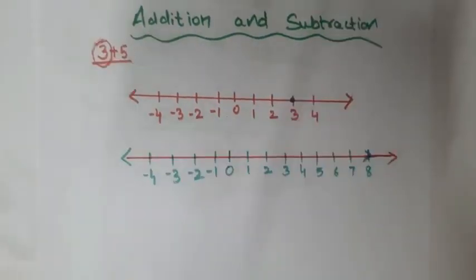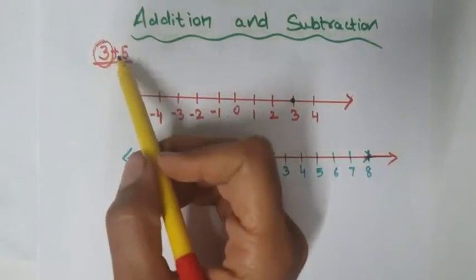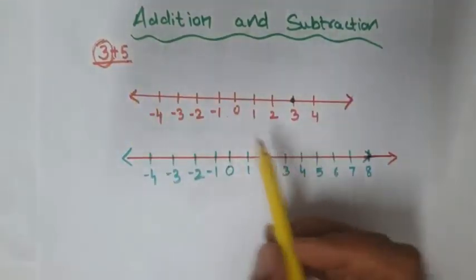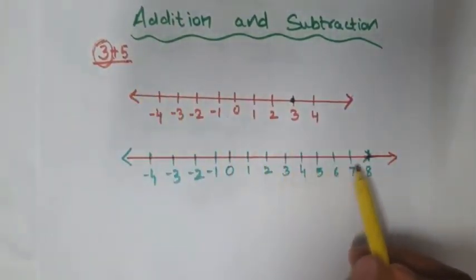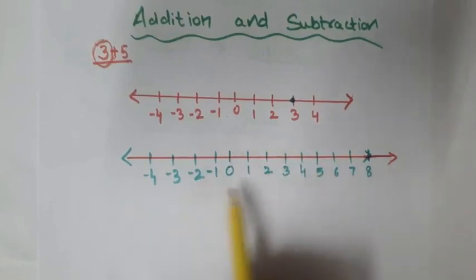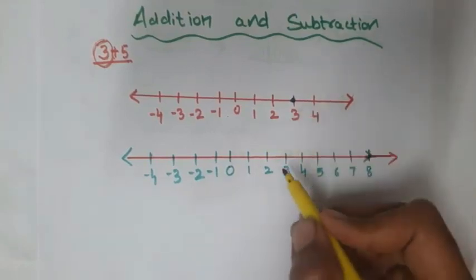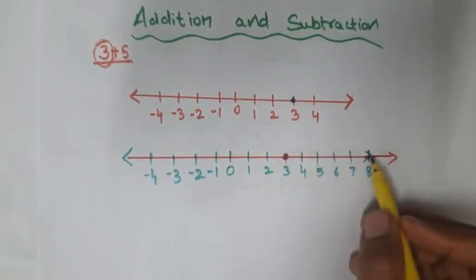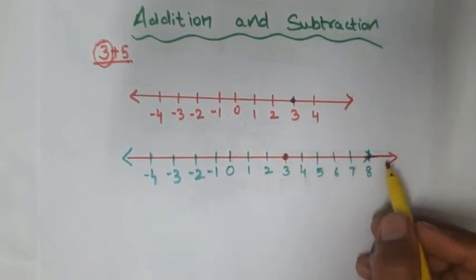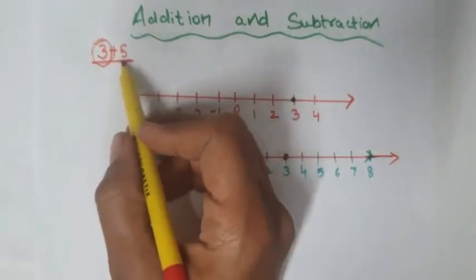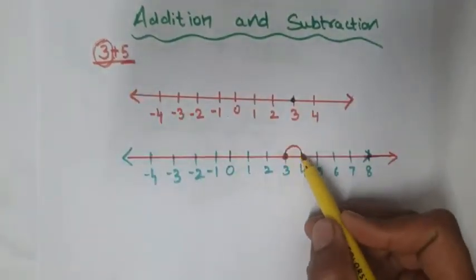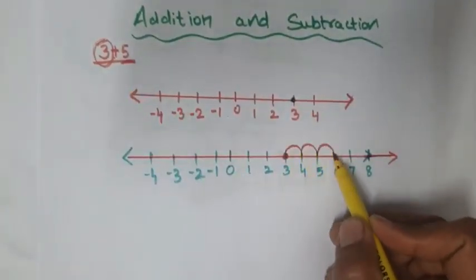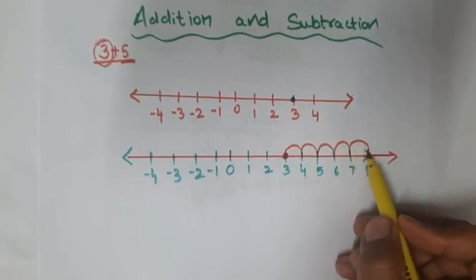Now adding 5 means move 5 units towards right. So we are here now. We have to shift towards right. And how many units? 5 units. So 1, 2, 3, 4, 5.